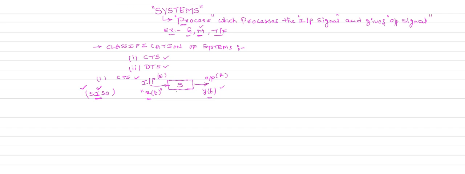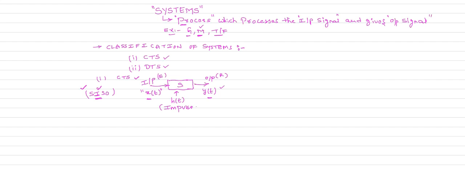Here the system is represented by h of t. Whatever the system inside the box, that system is represented by h of t. Here h of t is called the impulse response.